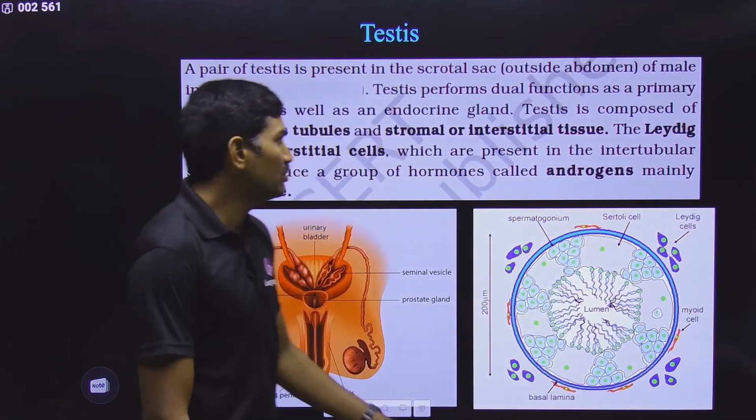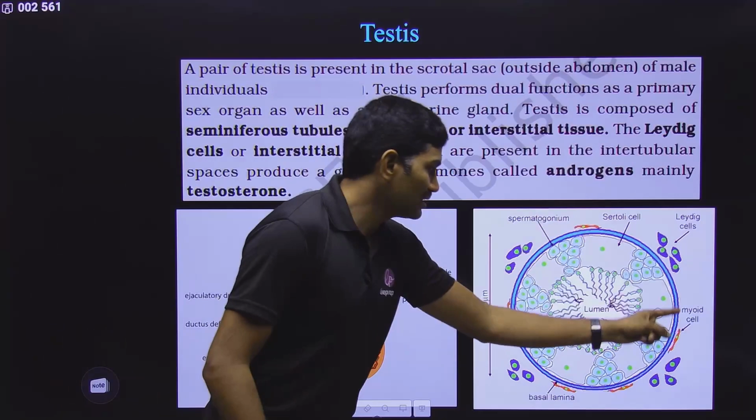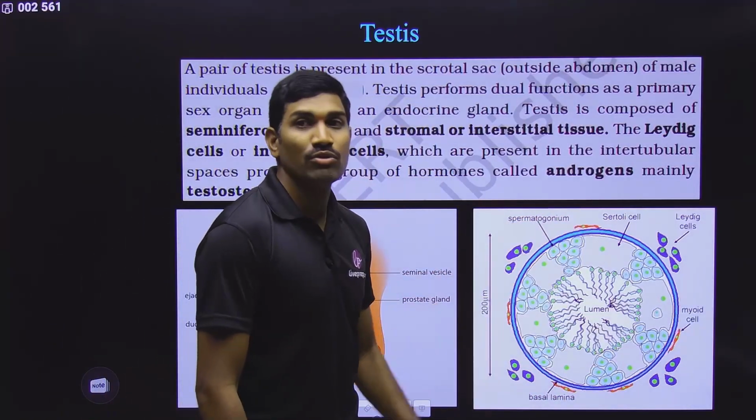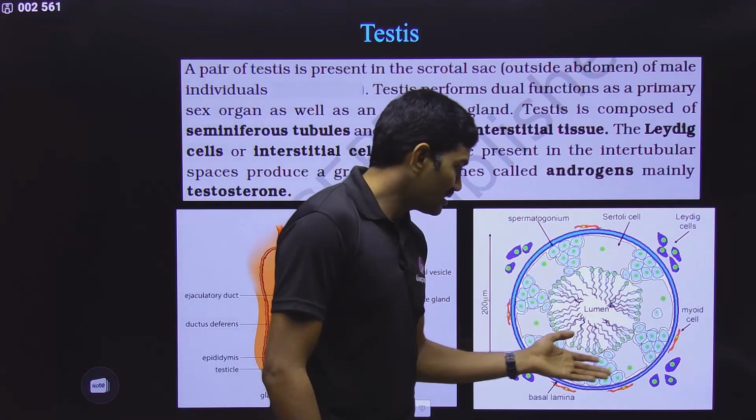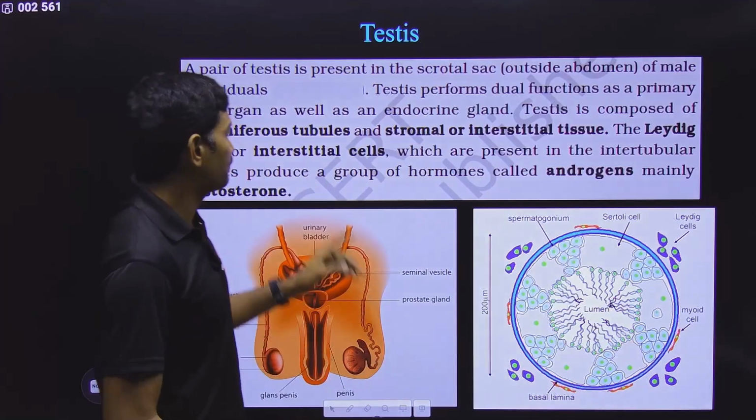Different names are there. You need to know all these names. So testis is composed of seminiferous tubules. This is the seminiferous tubules. Inside the seminiferous tubules, you are observing the spermatogonium, and then you are observing the Sertoli cells, and then the spermatozoa formation. Everything is happening inside the seminiferous tubules.